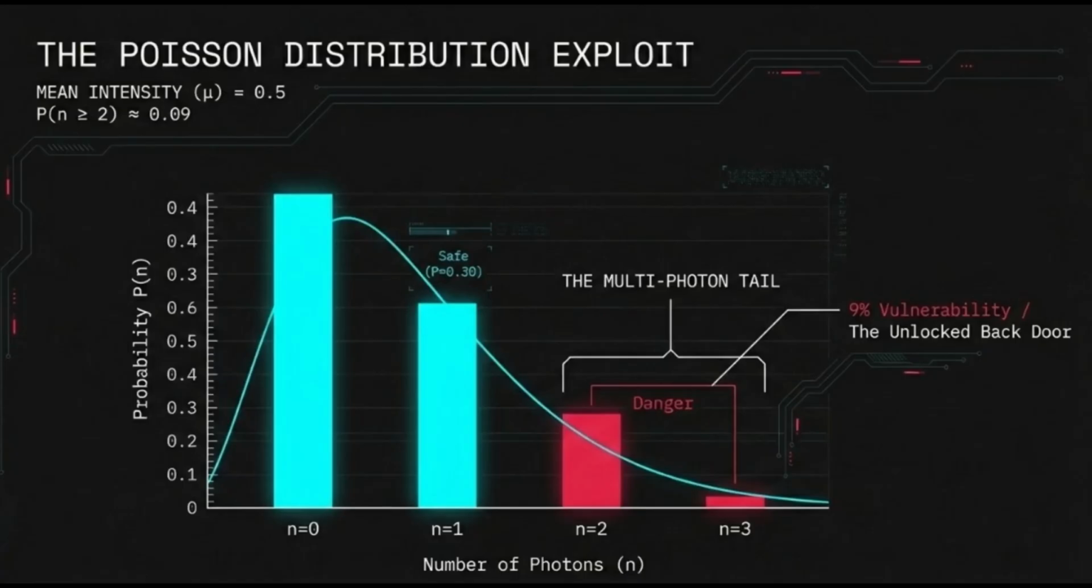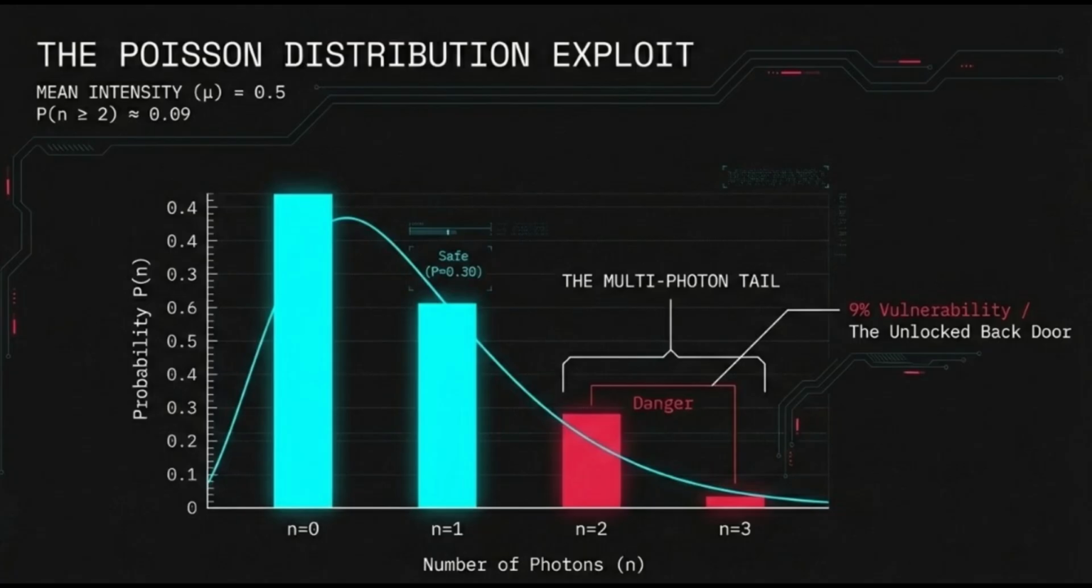Let's put some numbers behind that hardware reality. To understand the vulnerability, we have to look at the Poisson distribution, the statistical footprint of our laser source. As you can see on the chart, when Jennifer sets her mean intensity, represented by mu, to 0.5, most of her pulses are actually empty, shown here at n equals 0.